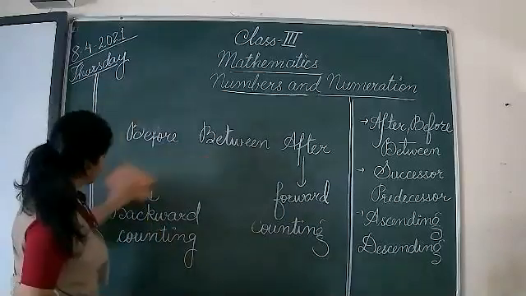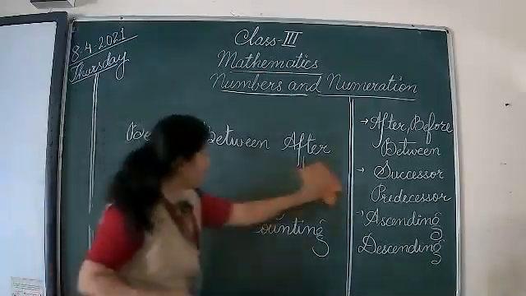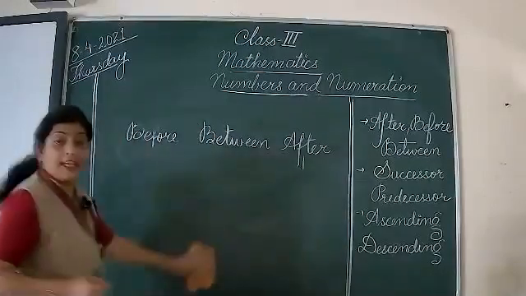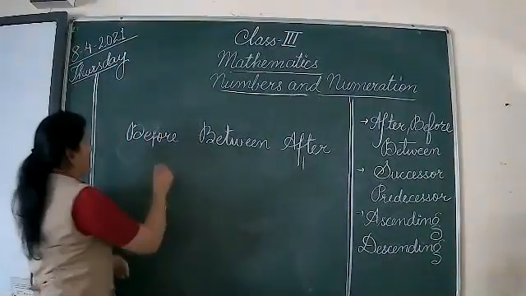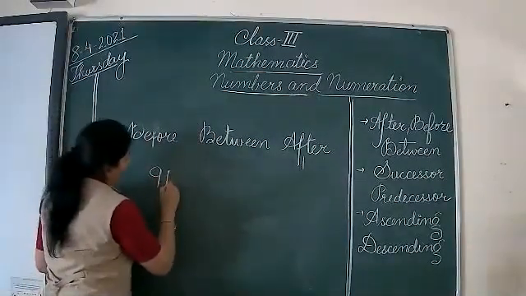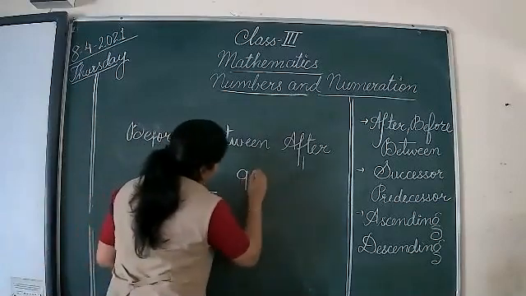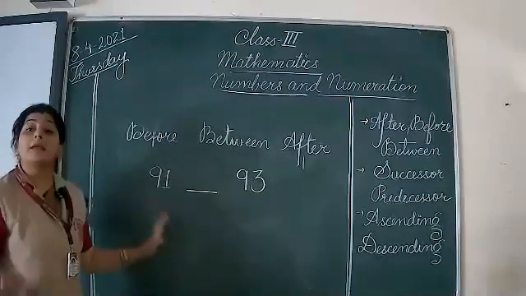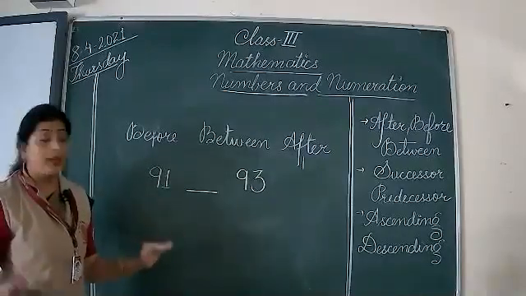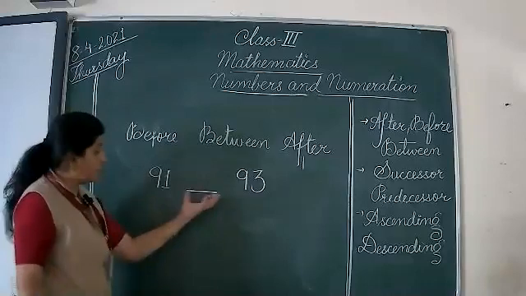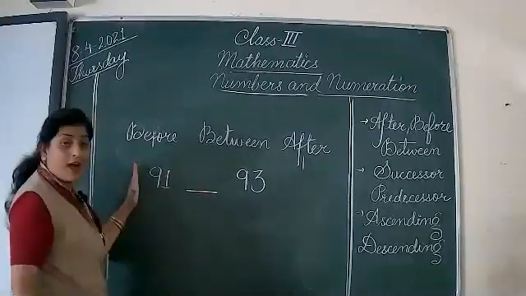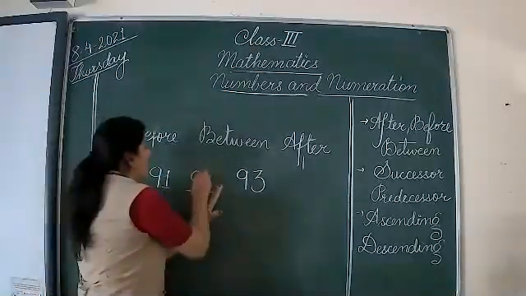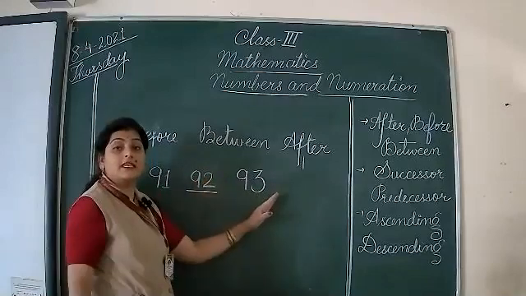Now the next one is between. The number that comes in between, say 91 and 93. For between, we have to simply do simple counting, what we generally count. So 91, 92, then comes 93.